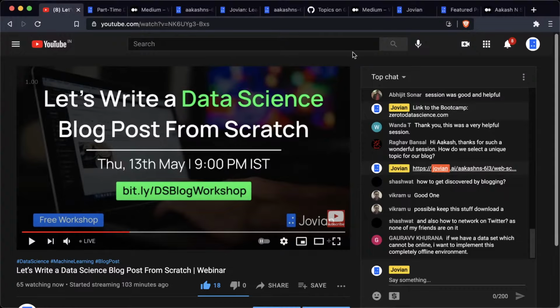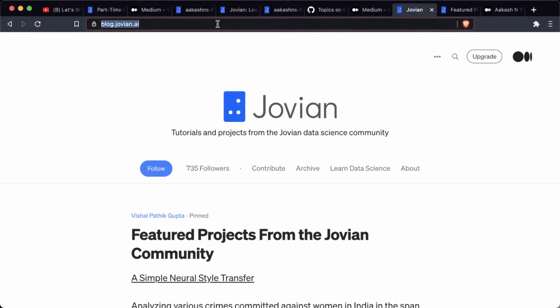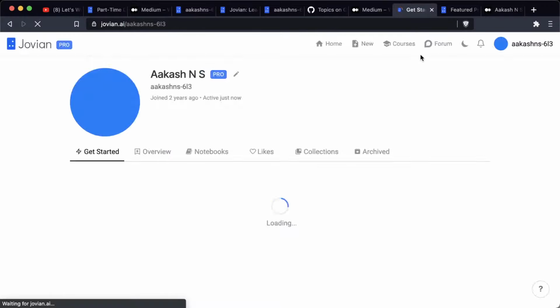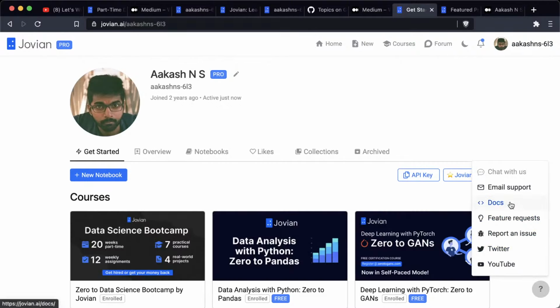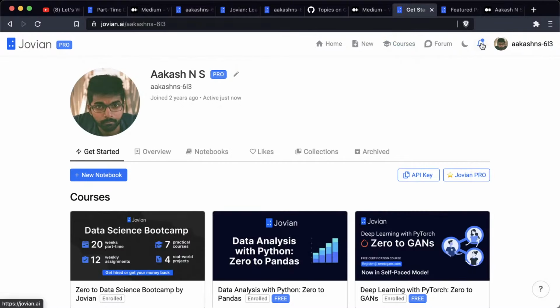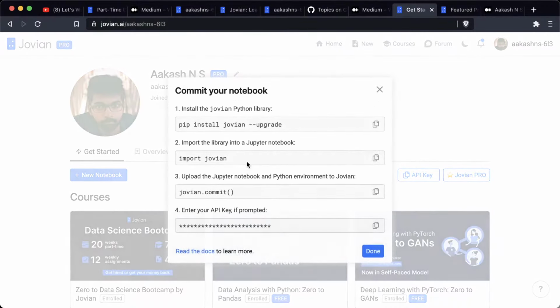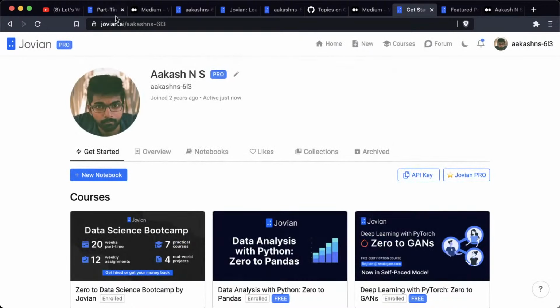Okay, so to check it out, I would just suggest going to jovian.ai and just check out the docs here. So from the docs, you can see how to upload your Jupyter notebooks. In fact, I can tell you, if you click new and you click the upload button, you can upload it directly as well. But if you're running Jupyter locally, there is this from Jupyter option, which gives you a bunch of commands that you can run to upload your notebooks to Jovian.